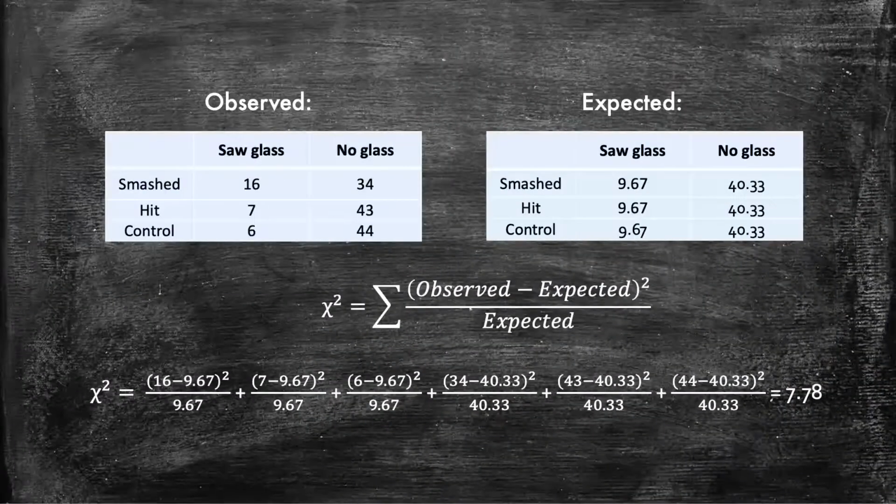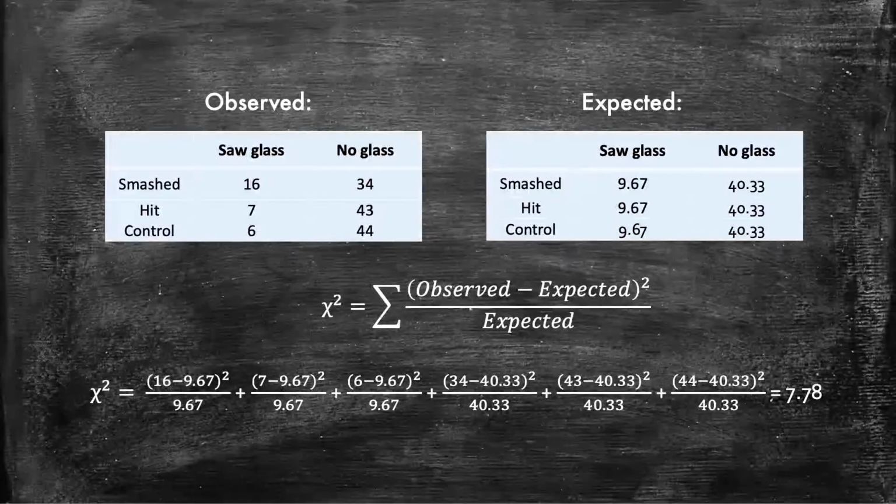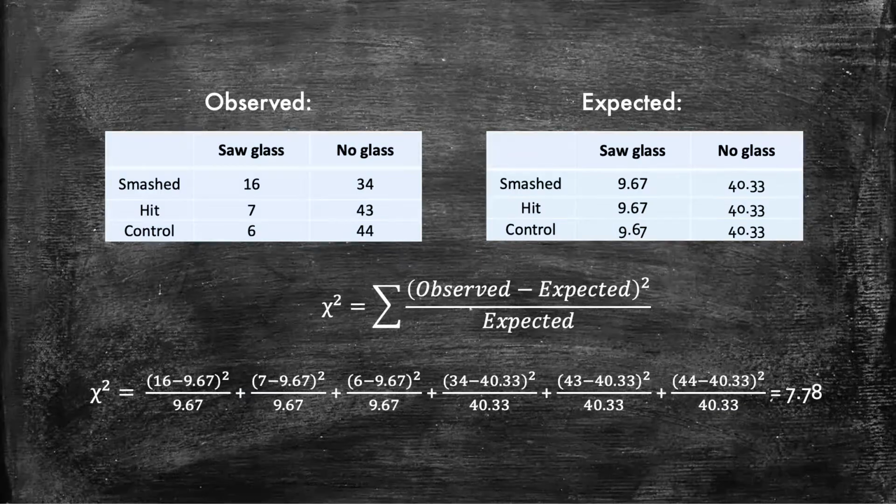Since we have equal group sizes, our expected counts repeat, but this isn't always the case. Our smallest expected count is 9.67, and since we have an expected count of at least 5 in all cells, we meet our condition. Now we can finish our test, comparing each observed and expected count. Our final test statistic is 7.78.